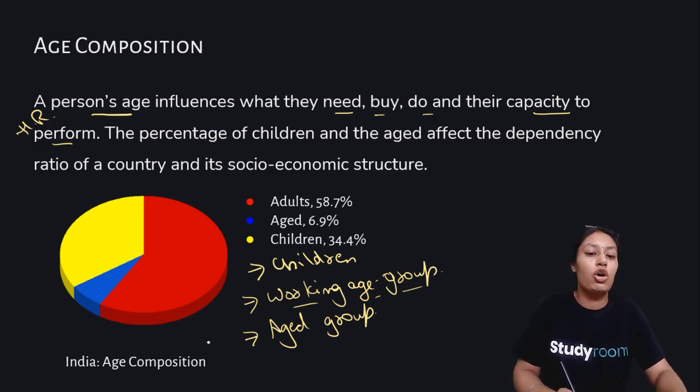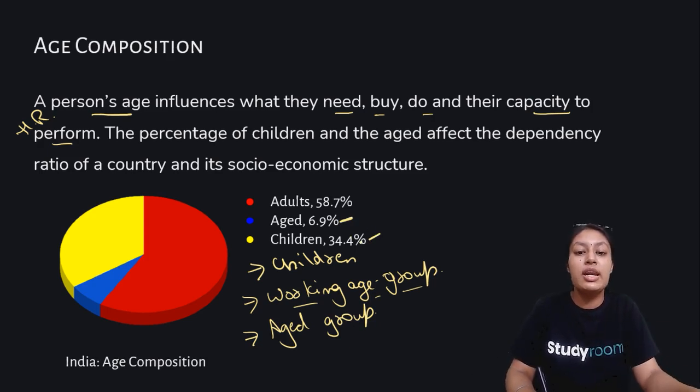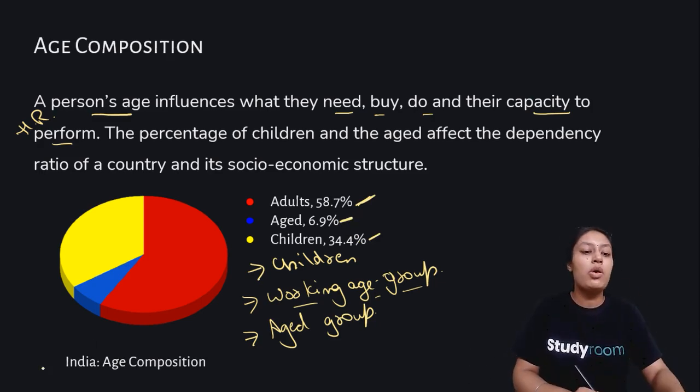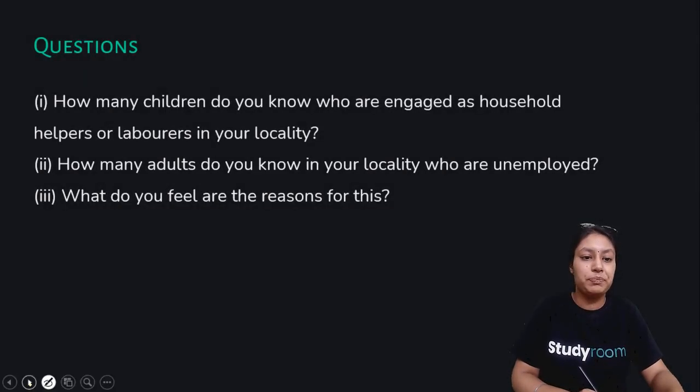So here is the structure of India's age composition: we have 58.7% adults, 6.9% in the blue bar are aged people, only 6.9%, and children are majorly 34.4%. So the aged group and children are dependent upon this percentage, which is 58 percent. Okay, so this is about age composition.